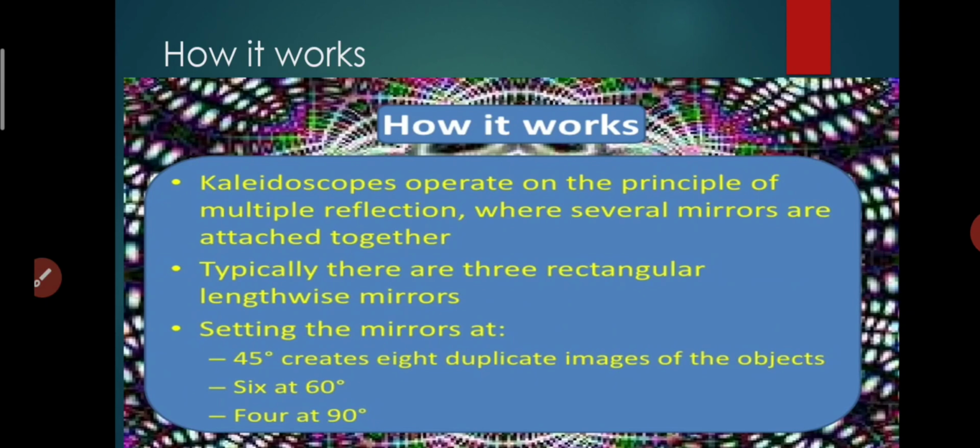You have to know in what manner we have to set the mirrors. Setting the mirrors at 45 degrees creates 8 duplicate images of the object, 6 at 60 degrees, and 4 at 90 degrees. So in this form we have to arrange it. In this form, we can say that the kaleidoscope works on the principle of multiple reflection.